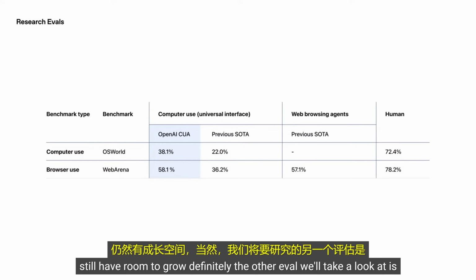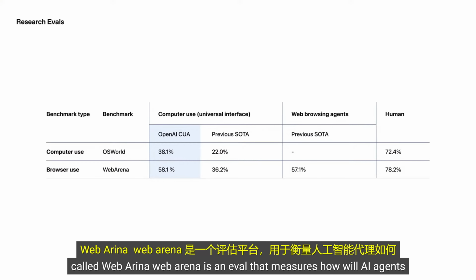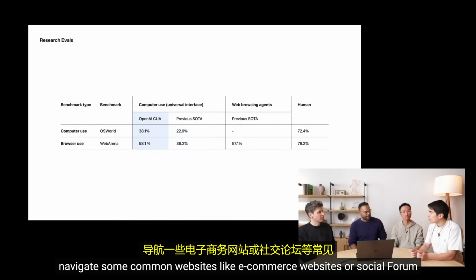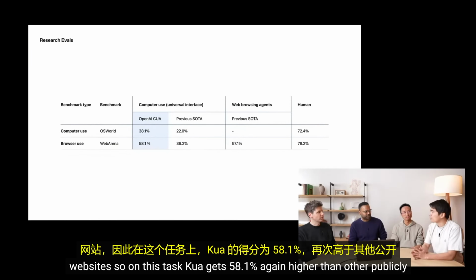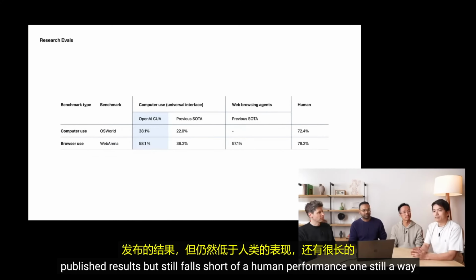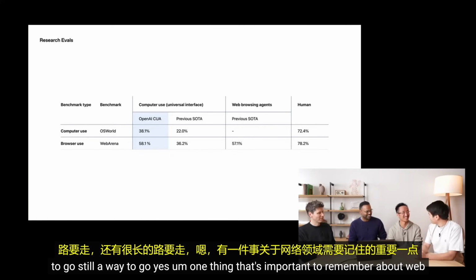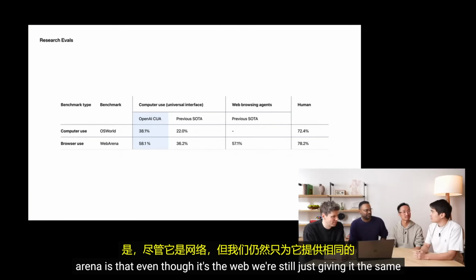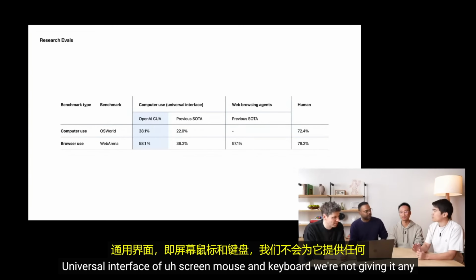The other eval we'll take a look at is called WebArena. WebArena is an eval that measures how well AI agents navigate some common websites like e-commerce websites or social forum websites. On this task, CUA gets 58.1%, again higher than other publicly published results, but still falls short of human performance. Still a way to go. One thing that's important to remember about WebArena is that even though it's the web, we're still just giving it the same universal interface of screen, mouse, and keyboard.